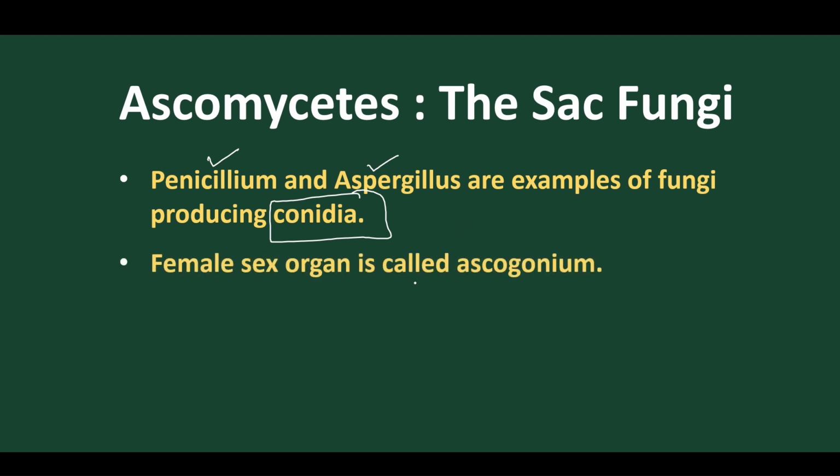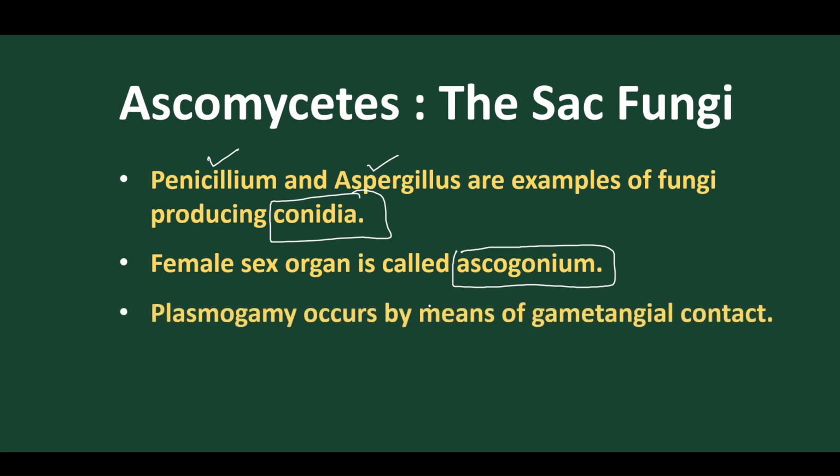The female sex organ is specially called Ascogonium. So the female sex organ of Ascomycetes is called Ascogonium. And plasmogamy, what is plasmogamy? That is union of protoplasm. Union of protoplasm is called ascogamy. And this union of protoplasm is by means of gamete-tangential contact.